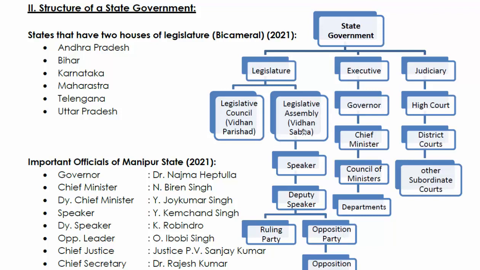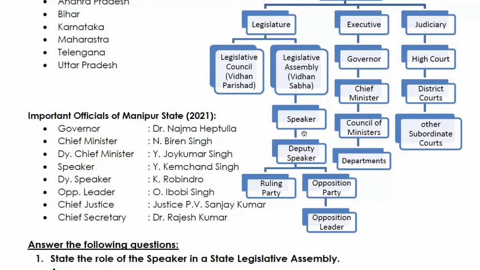Legislative assembly is headed by a speaker, and there is a deputy speaker. There will be a ruling party as well as an opposition party, and the opposition is headed by the leader of the opposition.